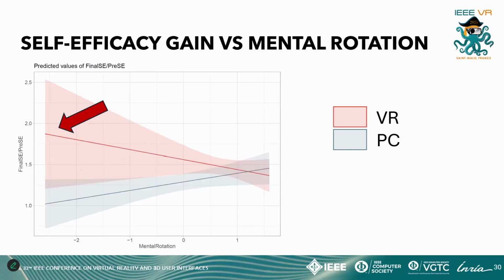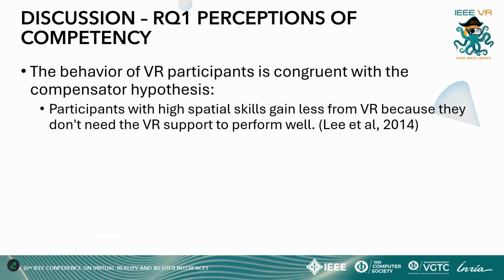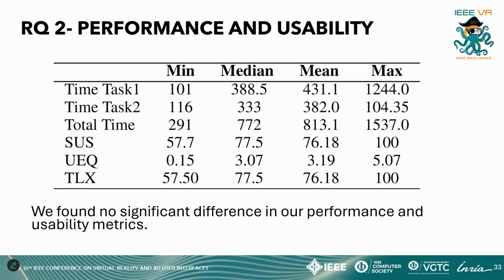When controlling for experience, individuals with lower spatial skills showed higher relative improvement in self-efficacy in the VR mode than those in the PC environment. As spatial skills increased, the relative gain of both environments converged, meaning that the VR environment was more useful for those with lower spatial abilities. The behavior of VR participants is congruent with what we call the compensatory hypothesis, meaning that participants with high spatial skill gain less from VR because they don't see the need of VR to support their performance. Regarding our second question, we found no significant difference in any of the performance and usability metrics.